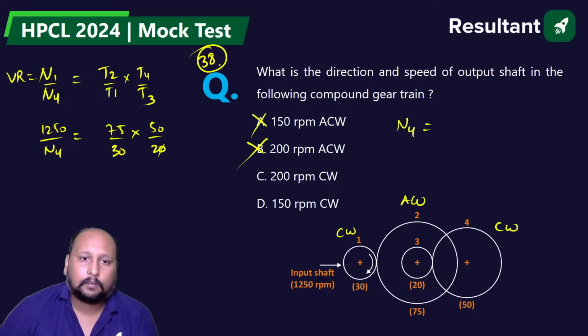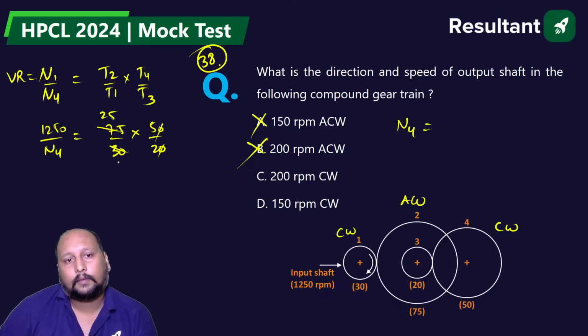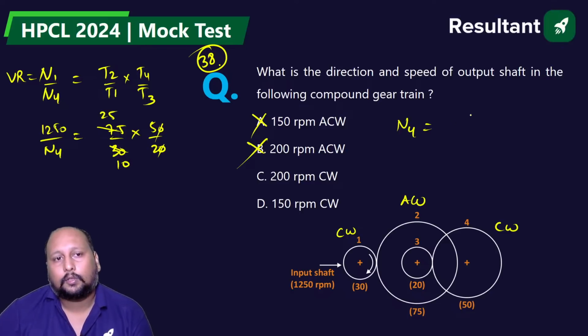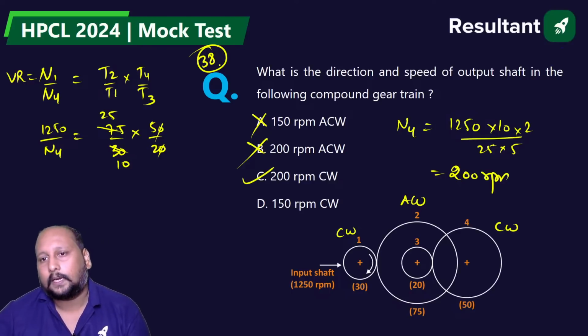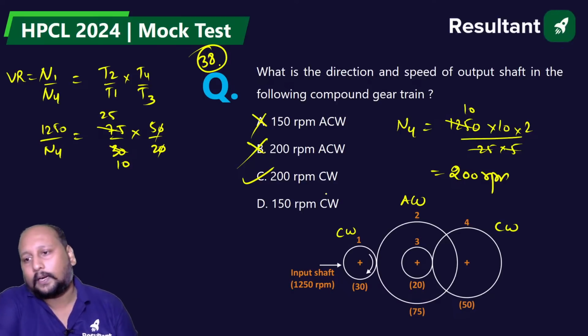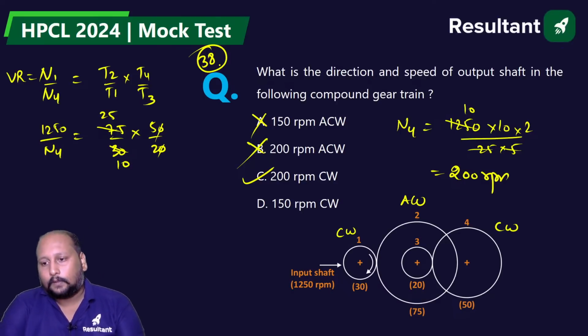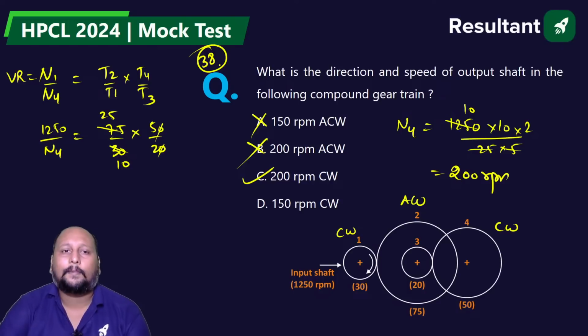This gets cancelled out. So this is 25, 10. So we are getting 1250 into 10 into 2 divided by 25 into 5. This gets cancelled out, so this is 10. So 10 into 10 into 2, that is 200 RPM. Option C, 200 RPM clockwise will be the correct answer.